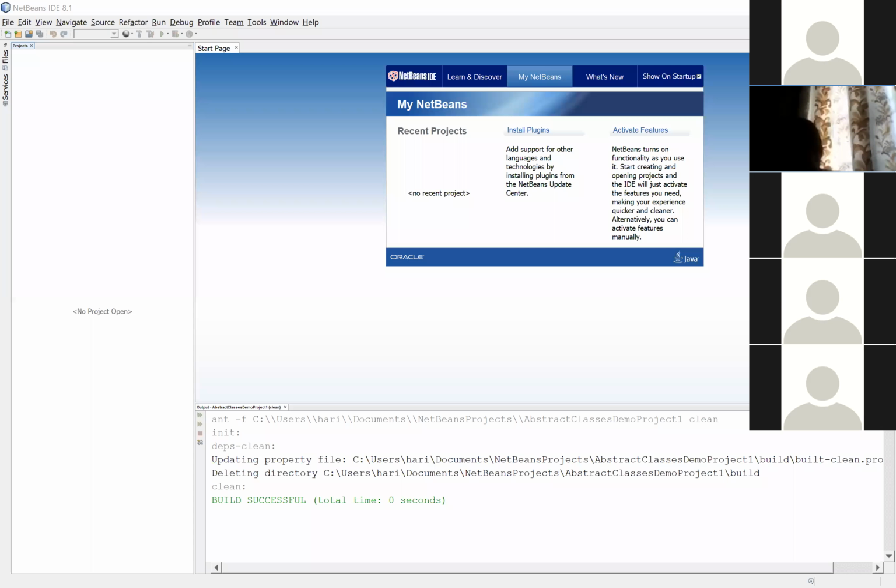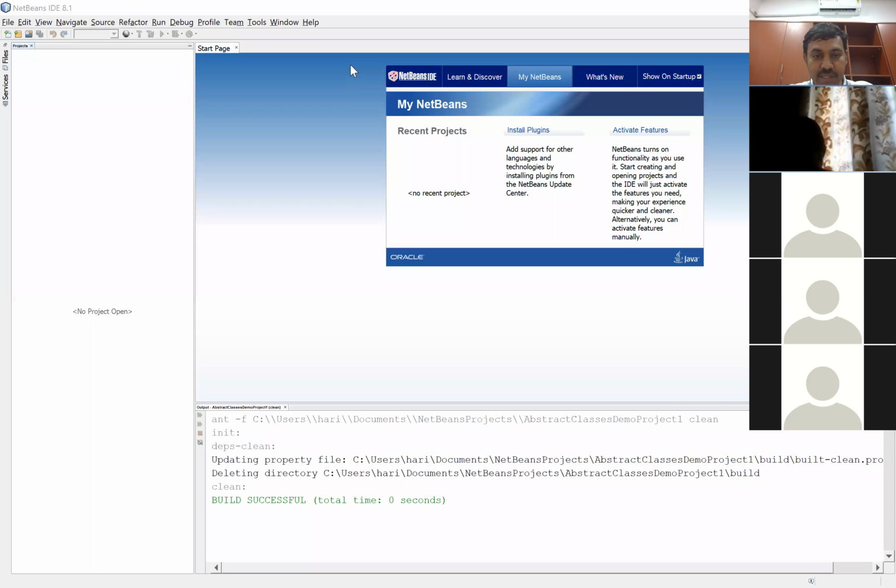So you should now be able to see my NetBeans screen. Are you all able to see that? Once I start coding, you should be able to see that. Now, if you have any issues, you can send me a chat message. There is an option to send me a chat message. So look for that option and try sending me a chat message, okay?